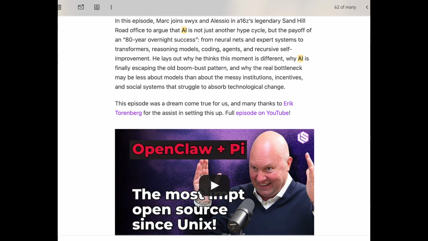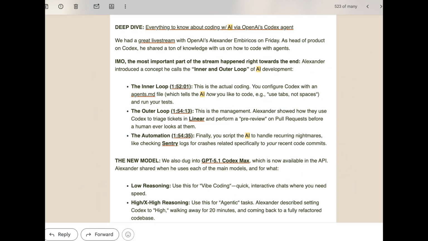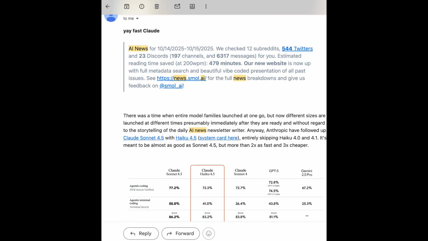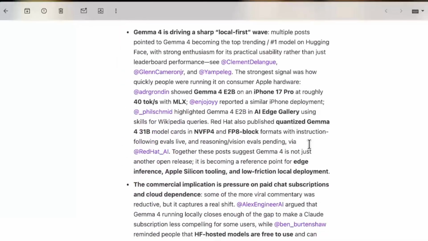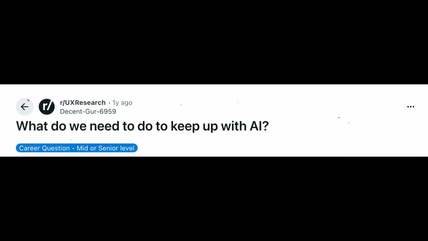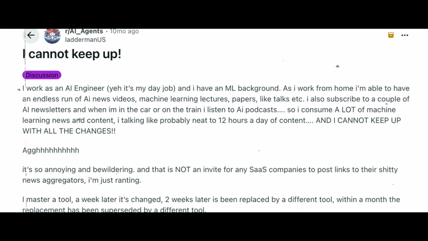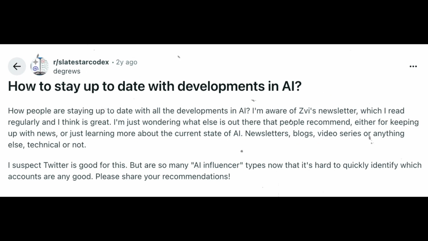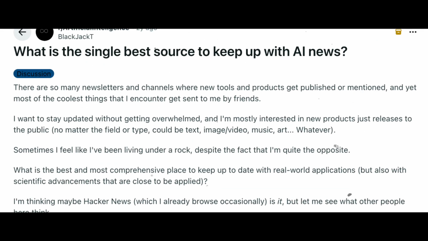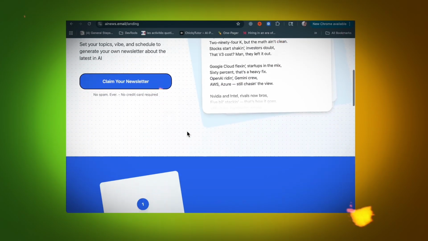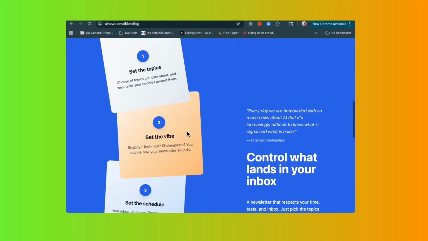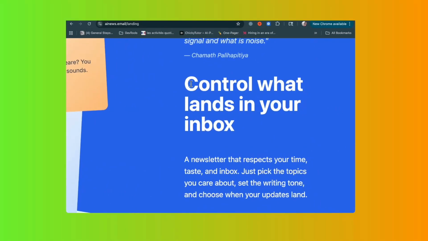My solution was to subscribe to 4 to 6 newsletters on the latest AI news, but the problem was there was too much information, too many links, and too much noise. And look, the first thing I did was try to see if there were already existing solutions to this problem. But the more I looked, the more it became obvious that everyone's on their own and there's a lot of people looking for solutions. So I decided to take matters into my own hands, and while we're at it, use this project to really learn about RAG and semantic search.